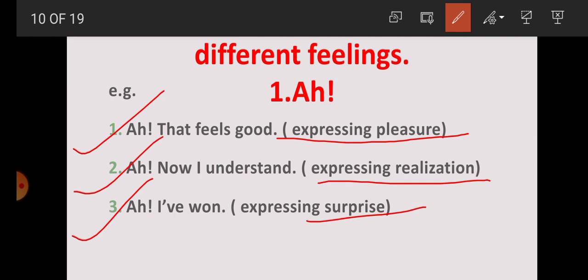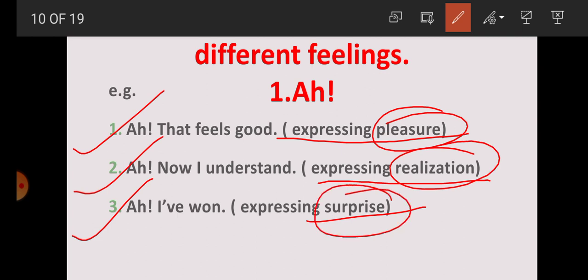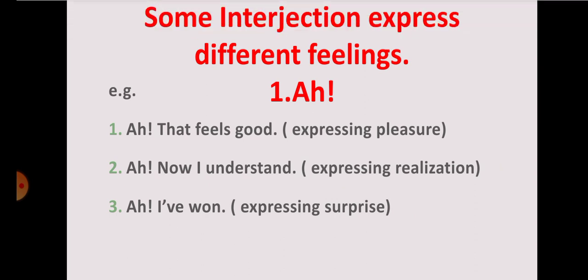It depends upon the complete sense of the sentence. In the first sentence, ah expresses pleasure. In the second sentence, ah expresses realization. In the third sentence, ah expresses surprise. So it is clear that some interjections express different feelings.